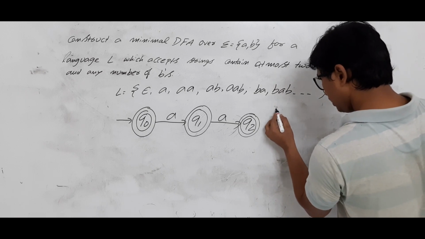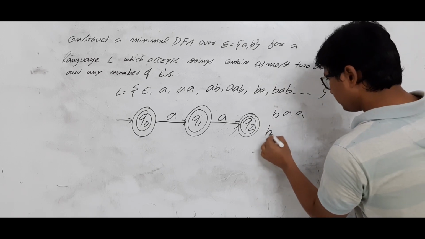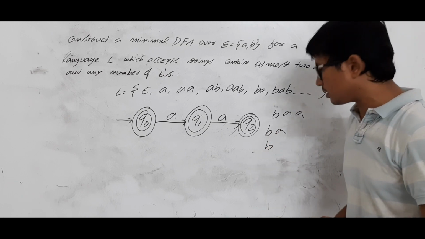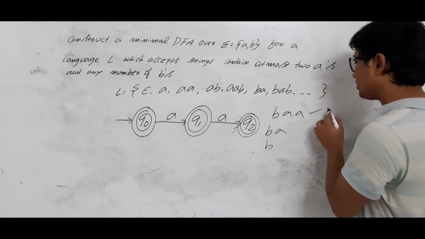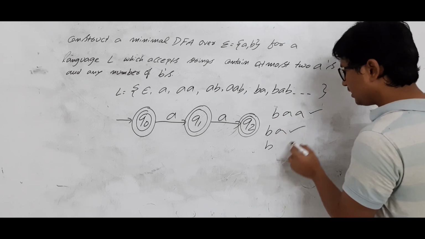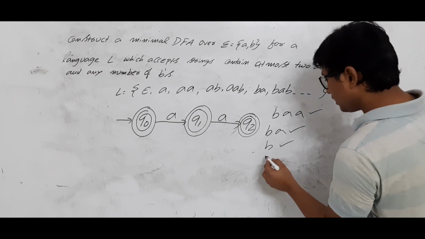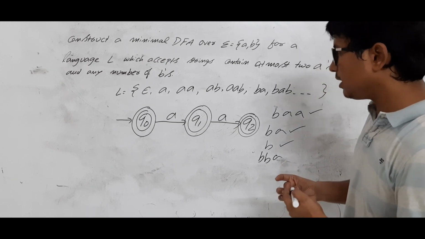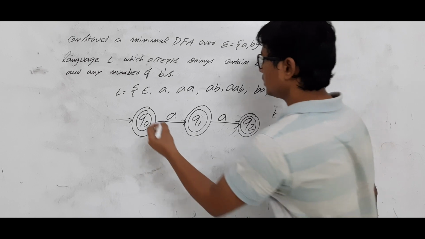Now, should BAA be accepted or not, should BA be accepted or not, should a single B be accepted or not? Yes, all these three cases are accepted, because they have 2 A's, 1 A, 0 A's. All these are at most 2 A's. And should BBA be accepted? Yes. So any number of B's at the start, with at most 2 A's, is accepted.